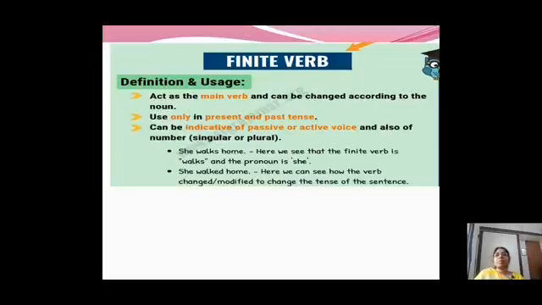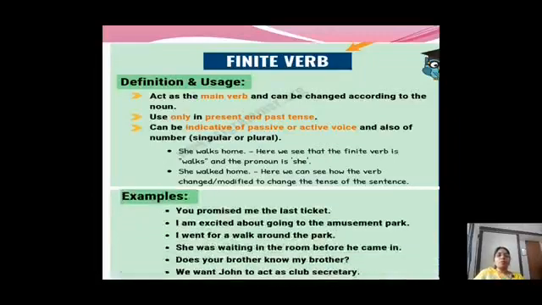Right? Example sentences, you can have any number of examples. So, a few examples I have given. You promise me the last ticket. I am excited about going to the amusement park. I went for a walk around the park. She was waiting in the room before he came in. Does your brother know my brother? We want John to act as club secretary. So, all these are some examples for finite verb.